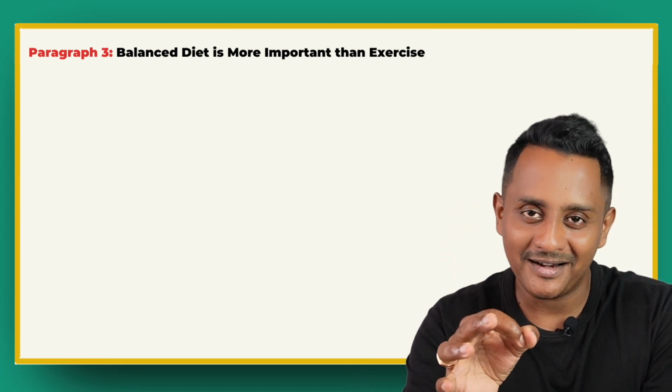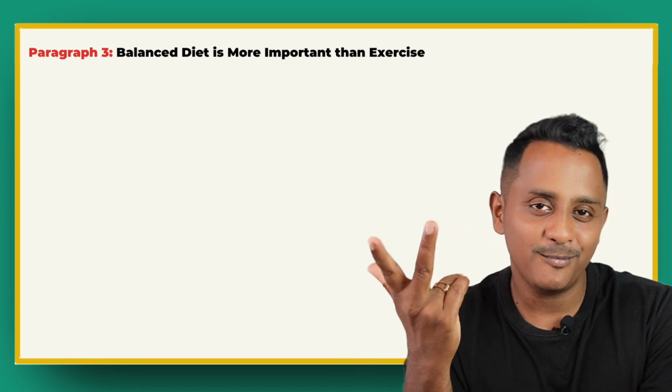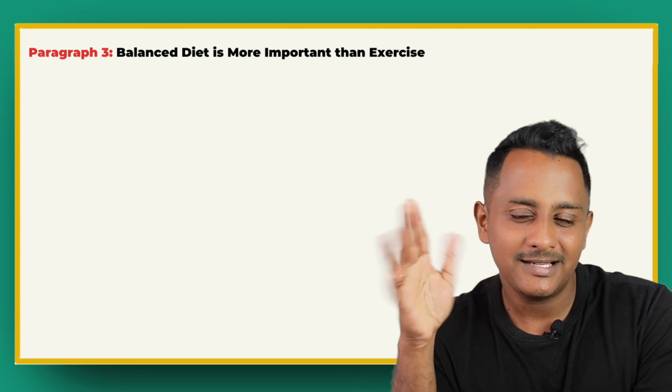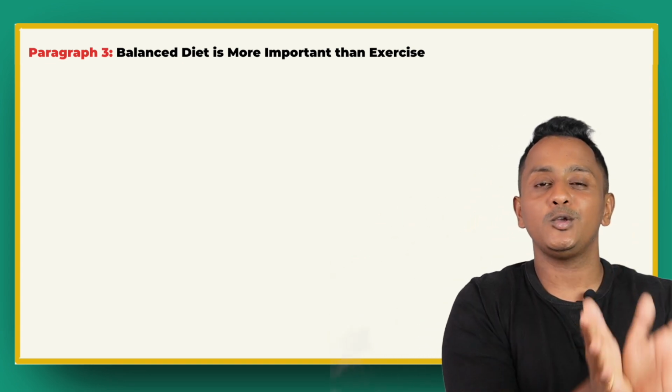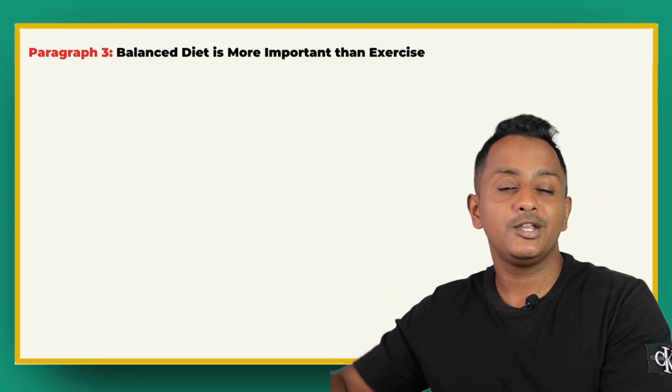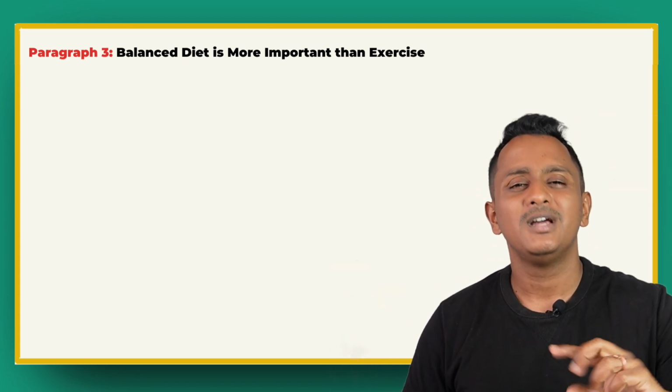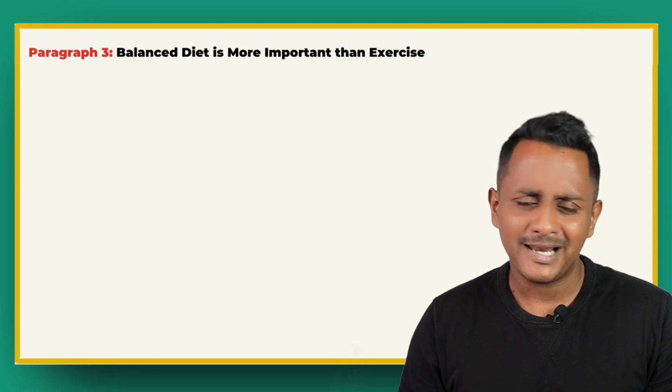Here you have to compare why diet is more important than exercise. Exercise has flaws, but diet has no flaws. Sometimes you don't exercise but follow a diet, and you will be good. Exercise results in injuries, but diet is the most appropriate one. There are multiple aspects and multiple angles to it.